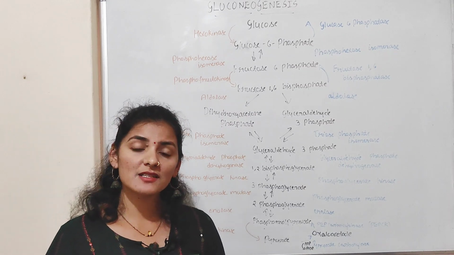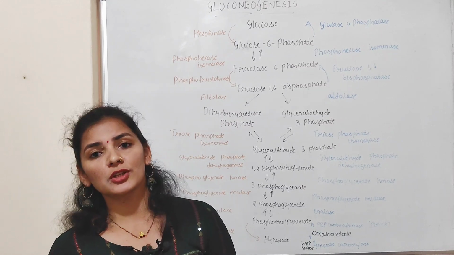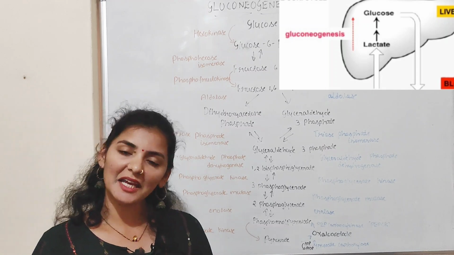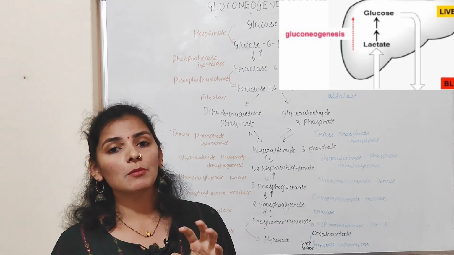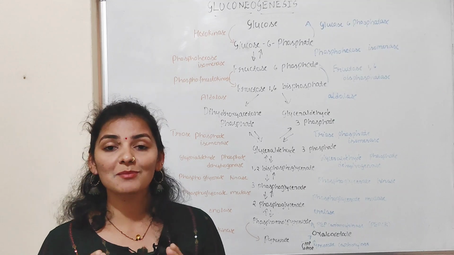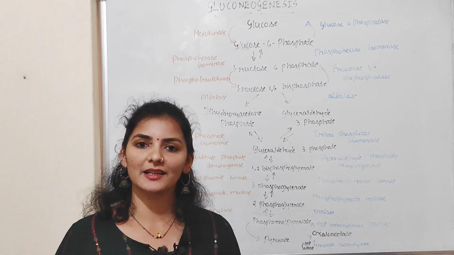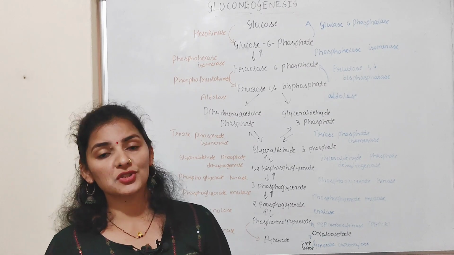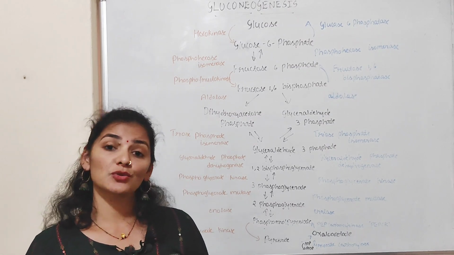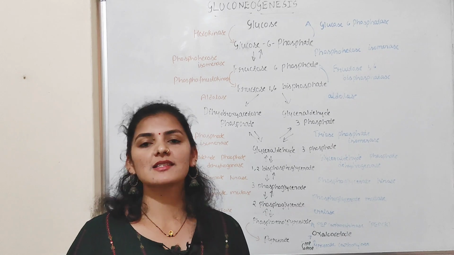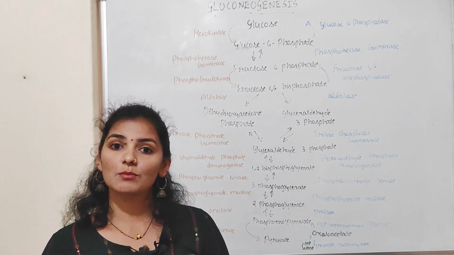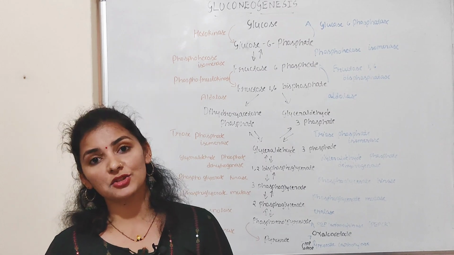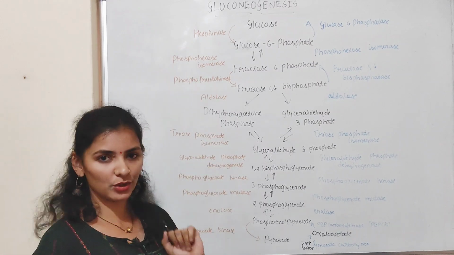Where will it take place? 90% of the gluconeogenesis, or most of the reactions, take place in the liver, and some amount of gluconeogenesis, about 10%, even takes place in the kidney, that is the cortex region of the kidney. So most of the gluconeogenesis takes place in the liver. So that is about where it takes place and why it takes place, or what is the importance of gluconeogenesis. Now we'll talk about the exact reaction, or what happens in the gluconeogenesis.